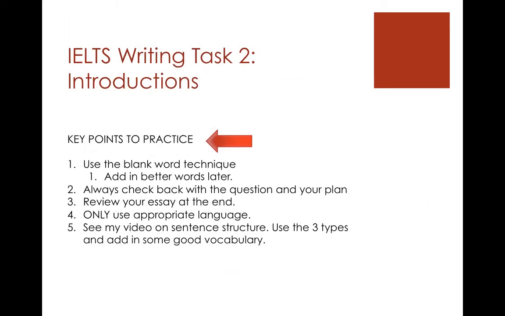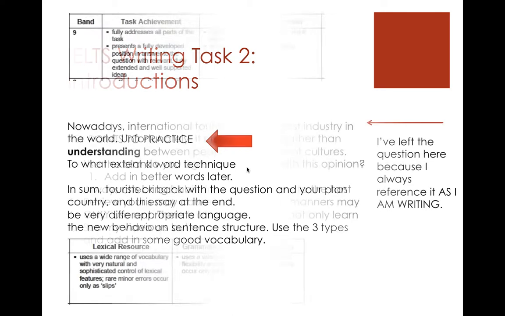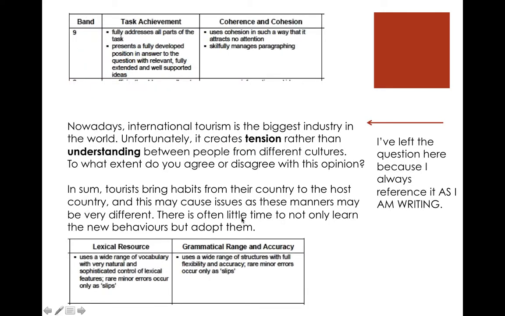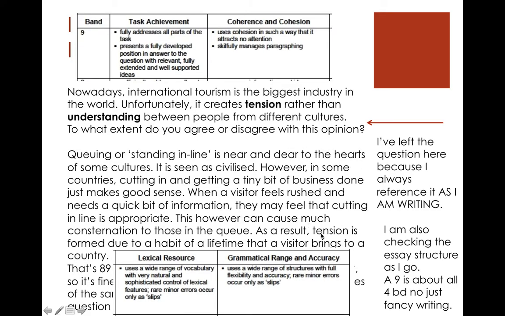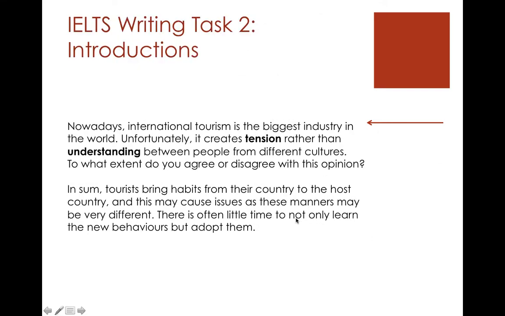So points to practice. Use a blank word technique. So sometimes when you're writing, you can leave a blank and fill in later. Because you see, even with my writing here, I use the word tension. And actually, I would like to use a different word there. So when you're coming up on the word that you need synonyms for, you can just leave a blank there and fill it in later.